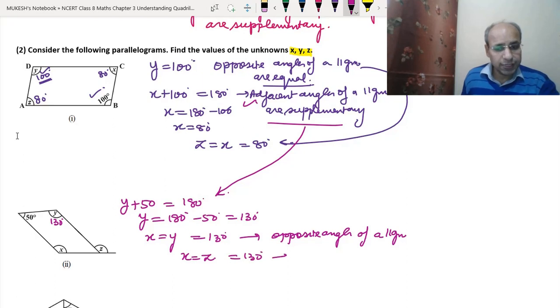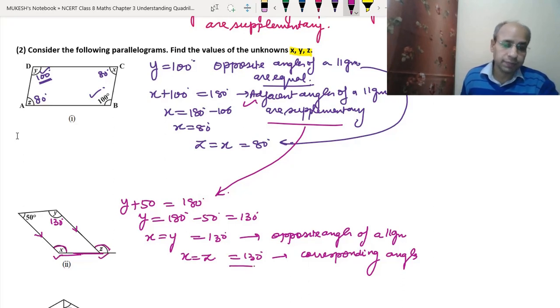What is the reason? That they are the corresponding angles. Why are they corresponding angles? Because this side and these sides are parallel, because this is a parallelogram. So this will be the transversal. So these two will be the corresponding angles, and we have learned in parallel lines that corresponding angles are equal. So x and z will be equal, and they will be equal to 130 degrees.